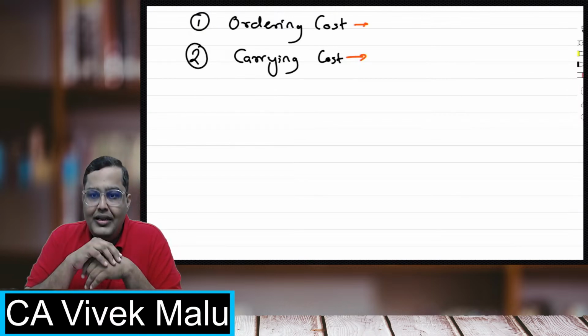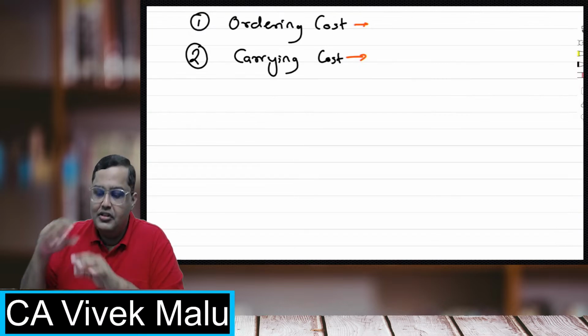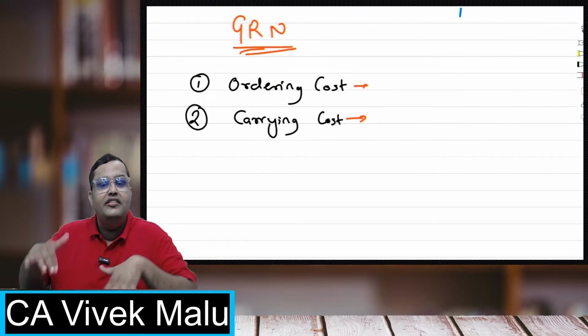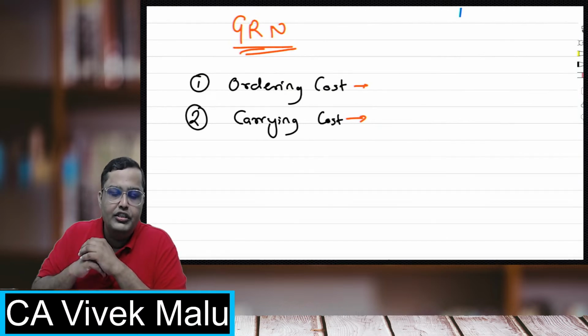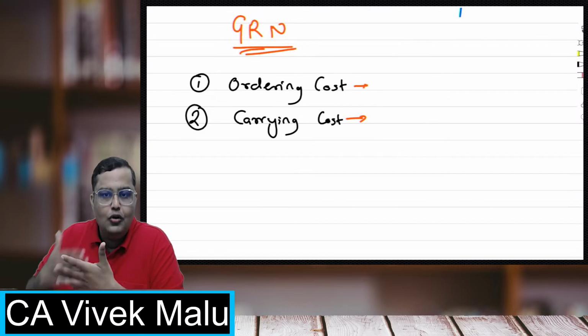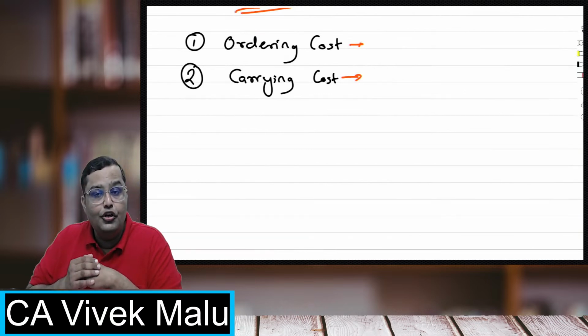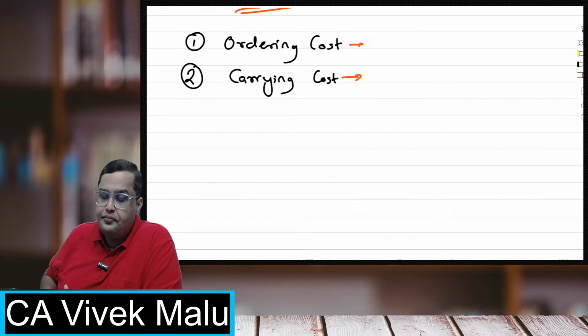Now, all of you must have known that interest cost normally does not form part of costing, but this is where we are not recording that cost. We are taking a decision based on that cost. So we are not concerned about recording this cost in the books. We are concerned about the actual decision, whether we have to purchase that much quantity or not. For that purpose, interest is relevant over here.